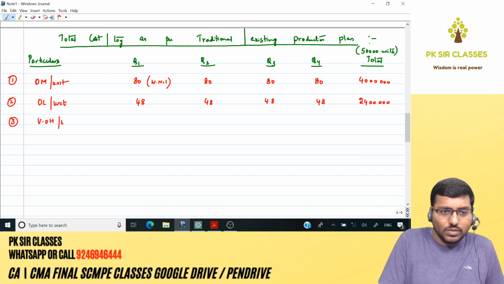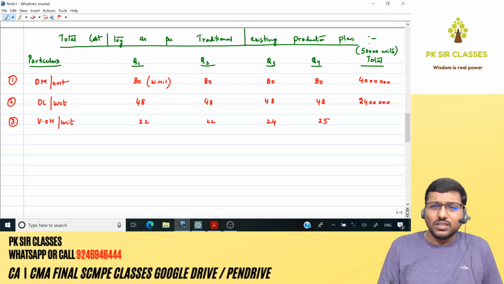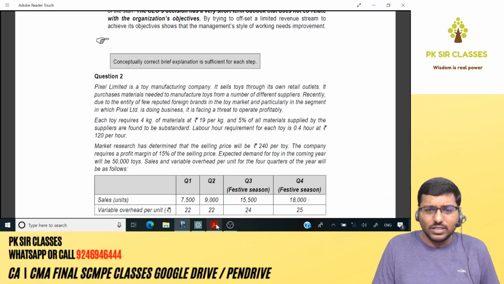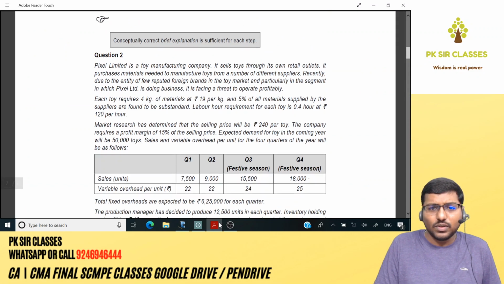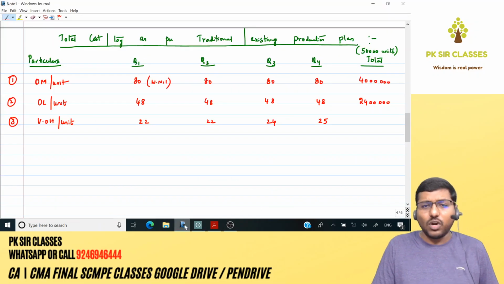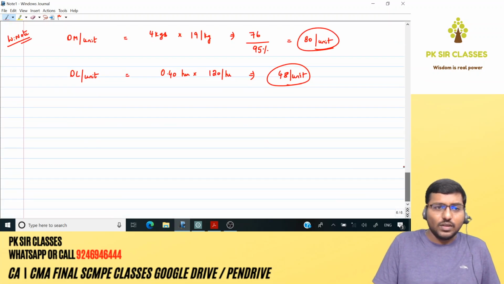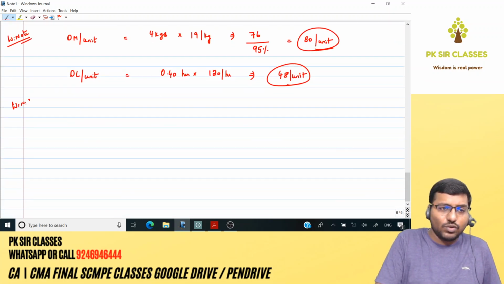Variable overhead cost per unit. Okay. It's given in the question that quarter 1 it is 22, quarter 2 also it is 22, quarter 3 it is 24, quarter 4 it is 25. Is it something that I need to really calculate? Nope, it's directly given in the question. Here you have 22, 22, 24 and 25. So I've just copy pasted the same from the question. Now what about the total cost? That we need to calculate because the cost per quarter is different. So this will be working note 2.